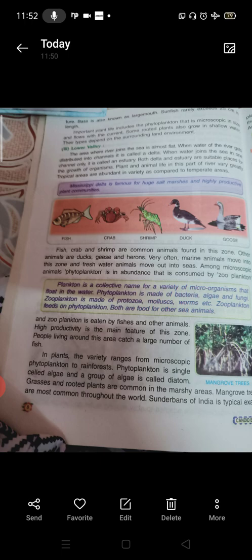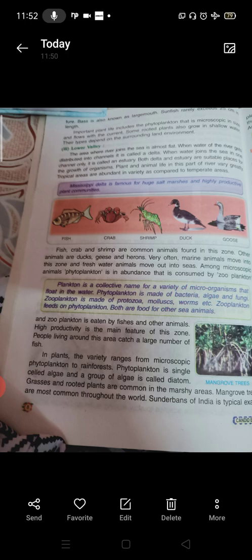Fish, crab and shrimp are common animals found in this zone. Other animals are ducks, geese and herons. Very often, marine animals move into this zone and freshwater animals move out into the seas. Among microscopic animals, phytoplankton is in abundance, which is consumed by zooplankton.